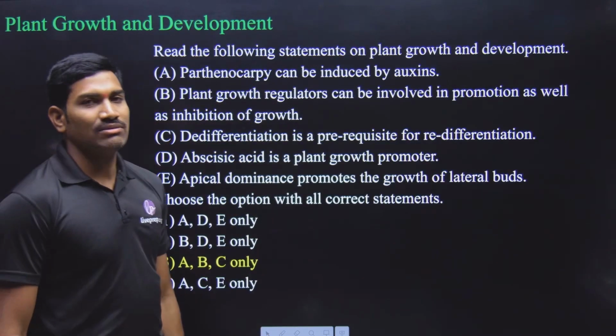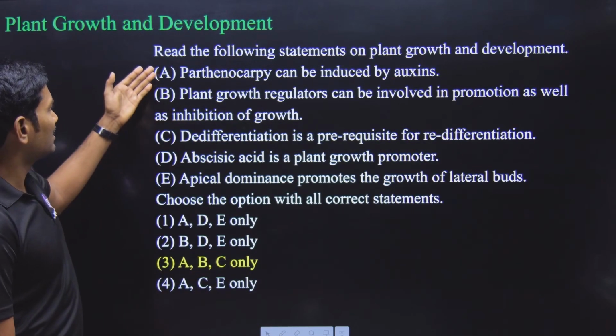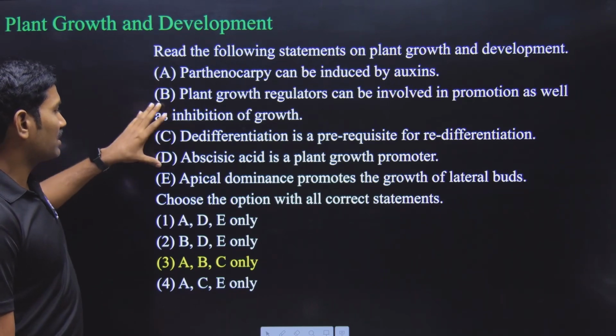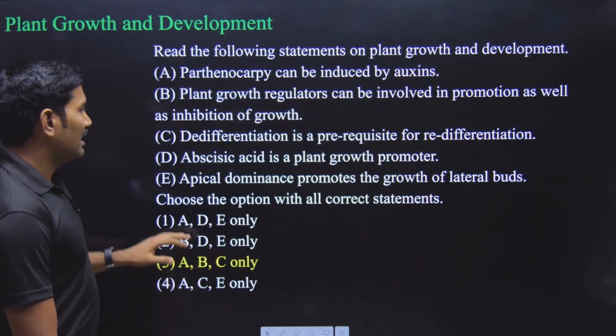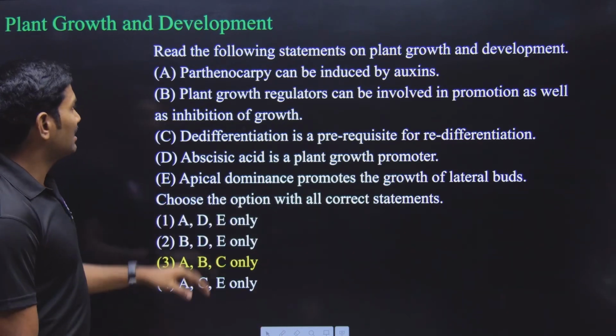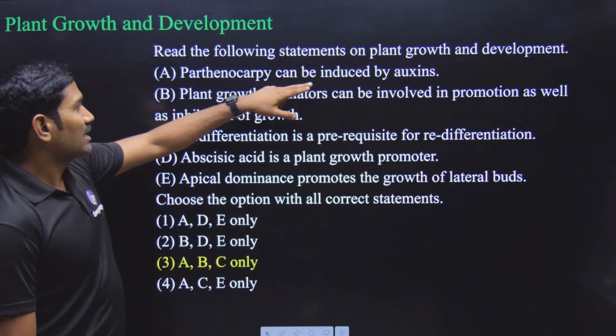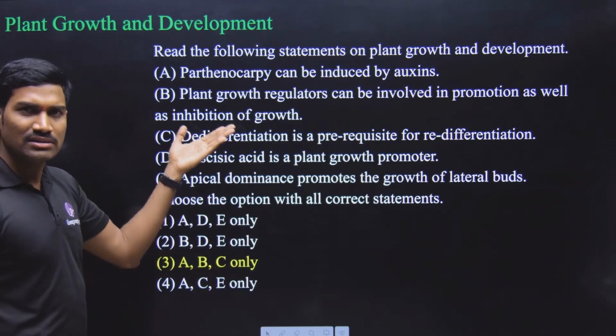Next one, plant growth and development. And here they have asked two questions. Let us see here. And here they have given some properties. And here they are saying that read the following statements on plant growth and development. And here we need to identify the correct statements. Let us see here. Parthenocarpy can be induced by the auxins. Yes or no? Yes, it is true.